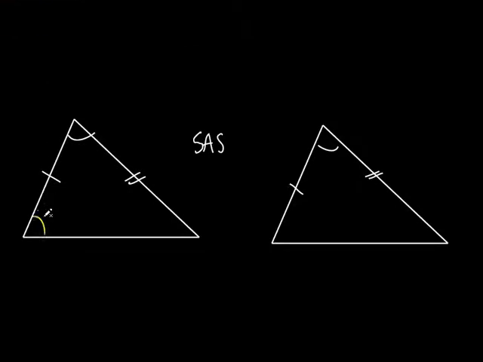But what if I asked you to prove that this angle was equal to this angle? That's right. These 2 angles would be equal to each other. Why? Because we just proved the triangles congruent, didn't we? This angle would equal this angle because corresponding parts of congruent triangles are congruent. CPCTC. You see the difference? Okay, you only use side angle side, side side side, all that kind of stuff to prove the triangles exactly the same. Once you've proven the triangles congruent to each other, then you can say that this angle is equal to this angle because of corresponding parts, CPCTC. Or you could say that this side is equal to this side because they are corresponding parts. Jack?